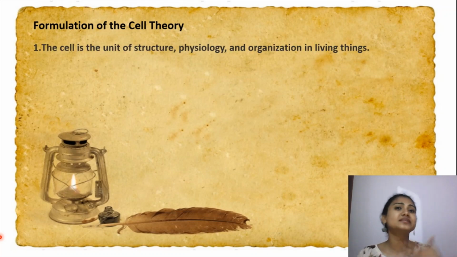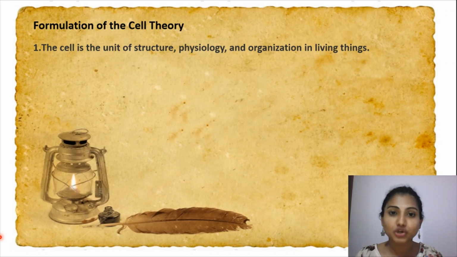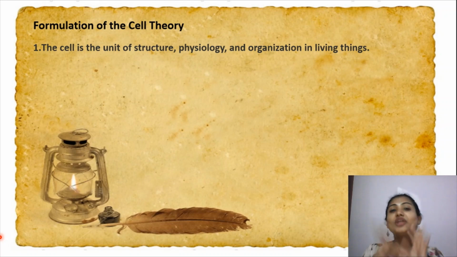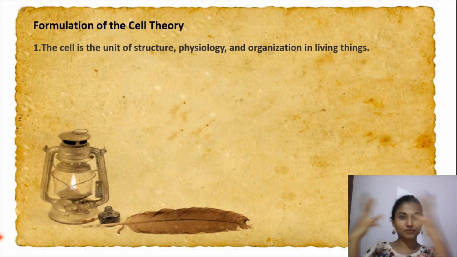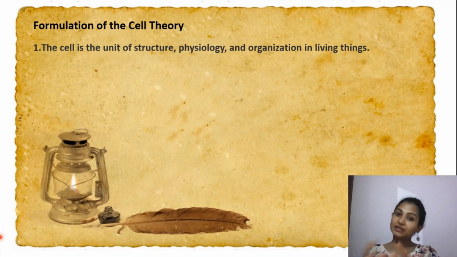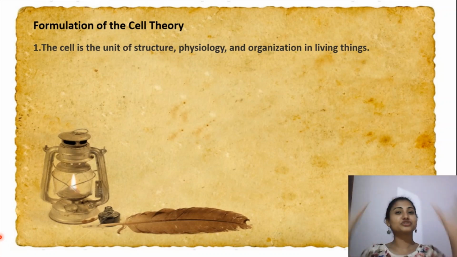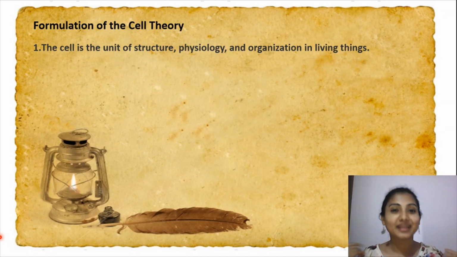So what does the cell theory state? The cell is the unit of structure. It covers the structure, the physiology, how it looks, the morphology, and the organization in living things. What we observe is that cells make up tissue. A group of cells makes up a tissue, tissues group together to make an organ, and organs are fitted together in an organ system, and when all these organ systems fit together, they build up the organism.